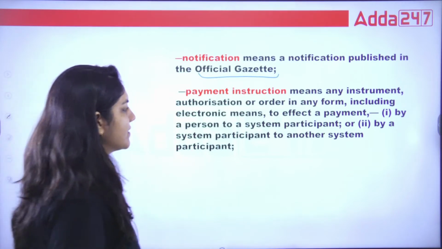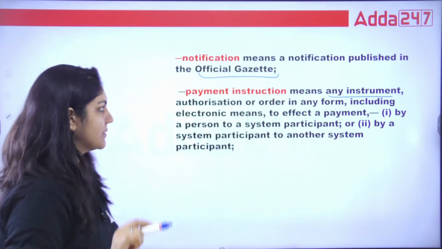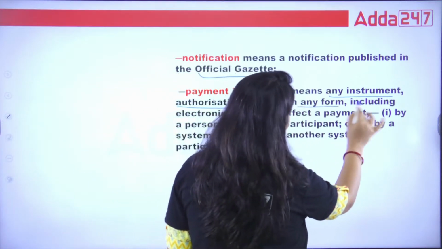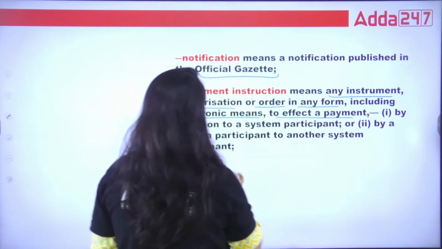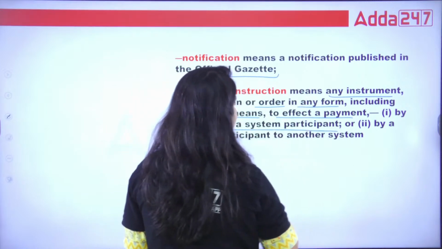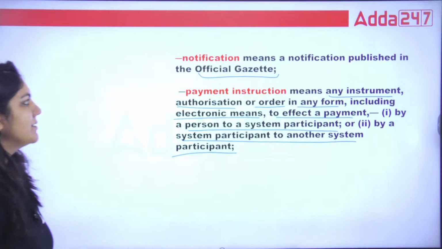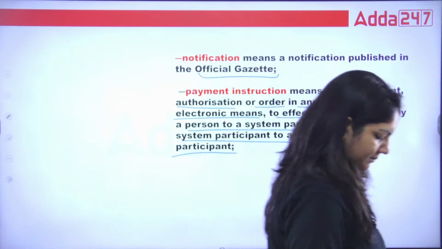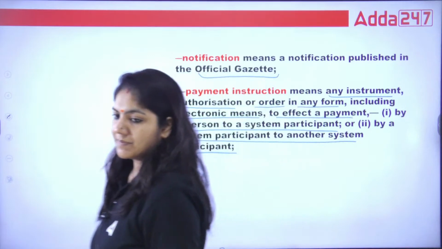What is payment instruction? Any instrument, instrument means document, authorization, order in any form including electronic means to effect a payment by a person to a system participant, or by a system participant to another system participant. That's it. This is called payment instruction.